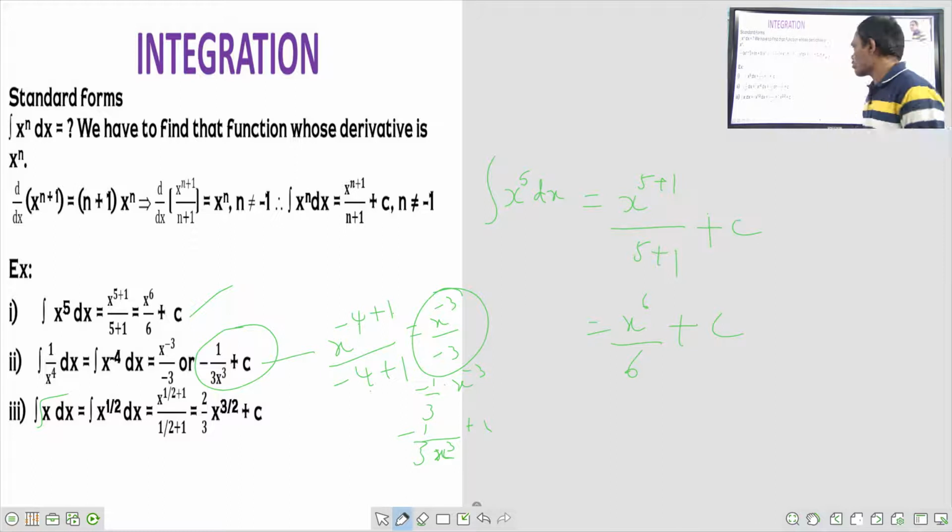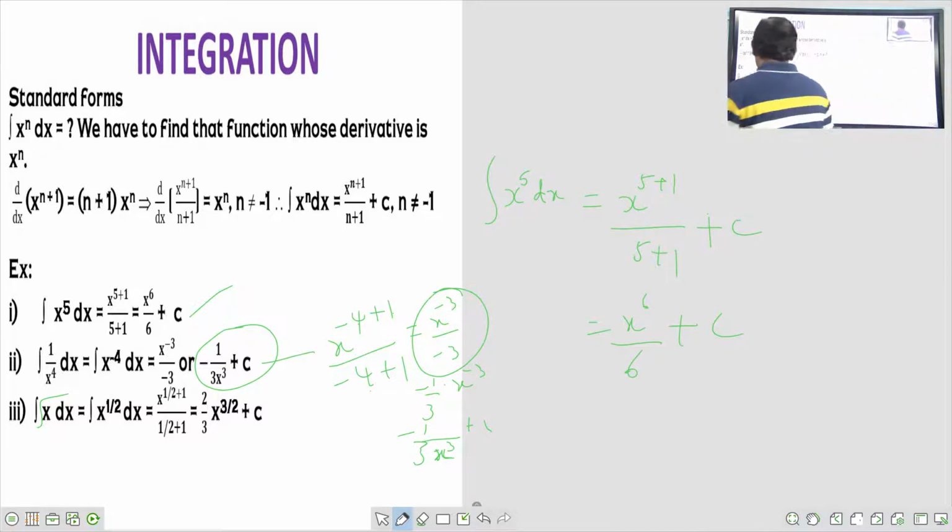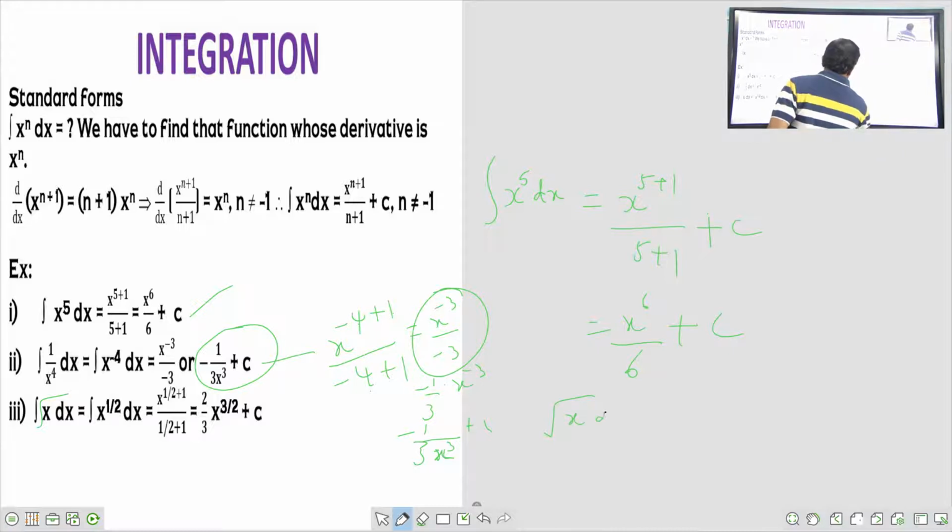Integral root x. Integral root x is equal to integral root x dx. What does root mean? Half. X to the power of half. So integral x to the power of half dx.